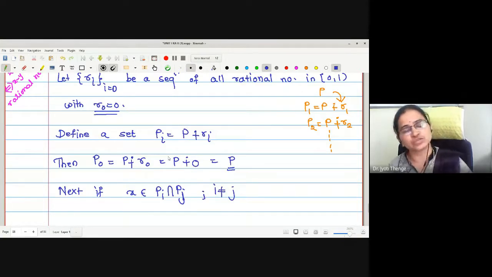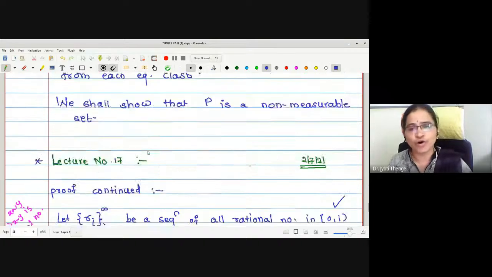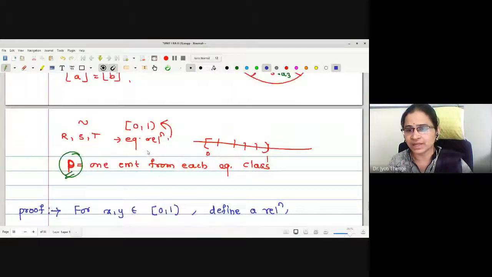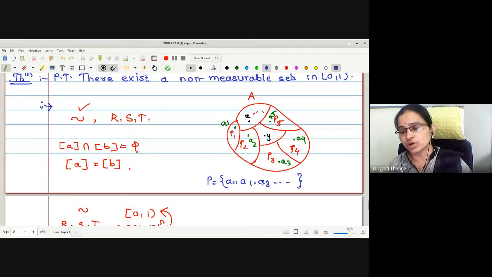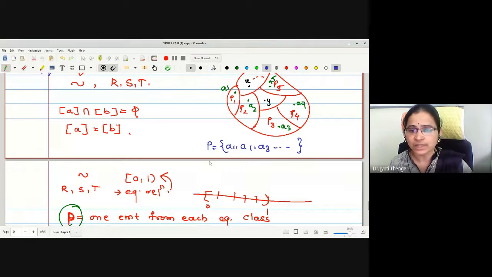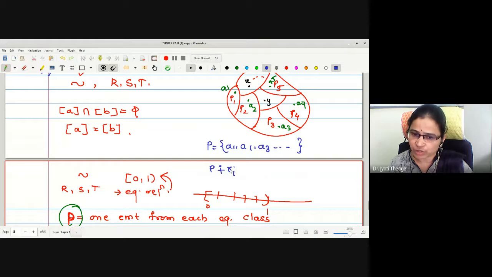What is P actually? P is the collection of elements, one from each equivalence class, right? These are the equivalence classes. P, I am going to define to be one element from each equivalence class. The notation I have written here is, say, r1 for A1, A2, A3 and so on. This is the set P. Now we are going to find the translations of this set P. How are the translations found? The translation is found by sum modulo 1 with a rational number Ri.